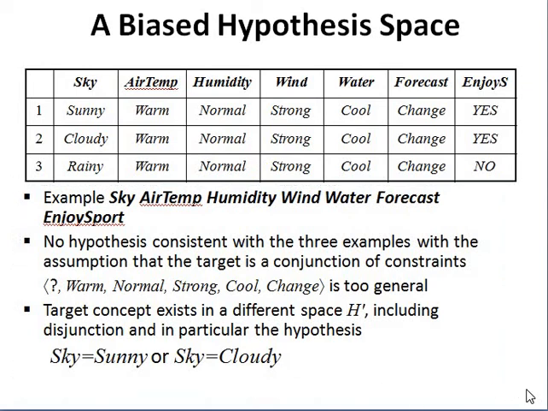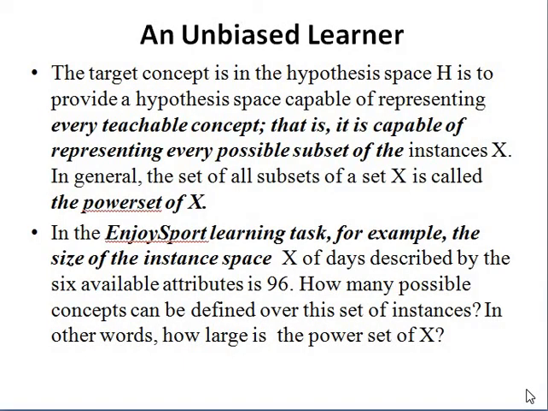So that is what we are going to learn here. The unbiased learner: what is the meaning of this? It means how many different hypotheses there are, and within that, how many hypotheses we are taking here. So the target concept is in the hypothesis space. Already we know the hypothesis space, the set of hypotheses represented with the capital H, is to provide the hypothesis space capable of representing every teachable concept, that is, it is capable of representing every possible subset of the instances.